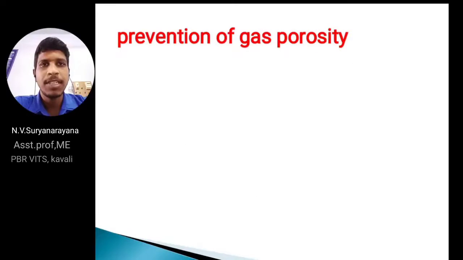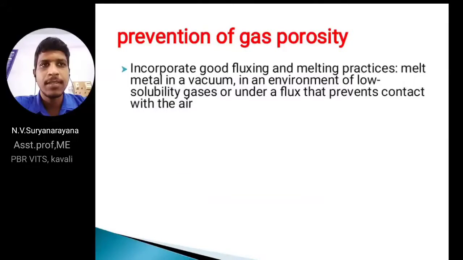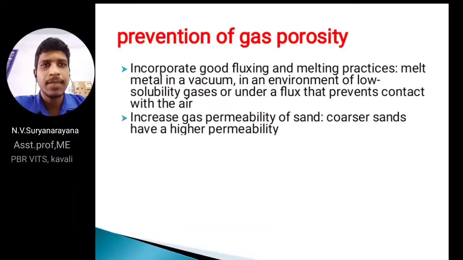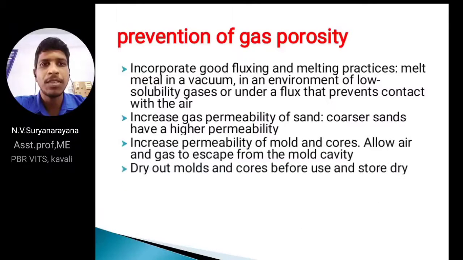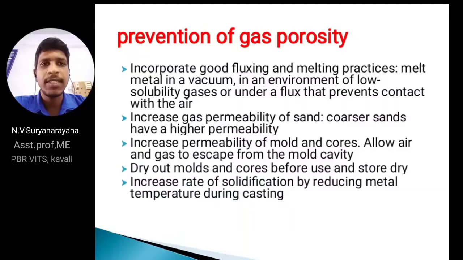Next, what are the prevention methods? Awareness of gas porosity. Incorporate good fluxing and melting practices, increase gas permeability, and dry the molds before going into the process. Next, increase the rate of solidification by reducing metal temperatures.